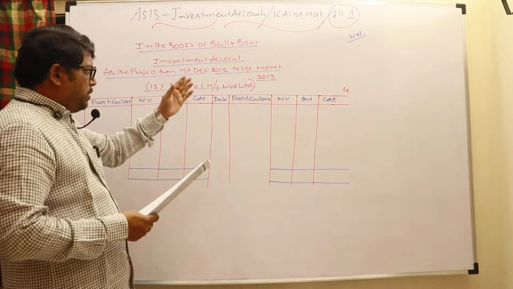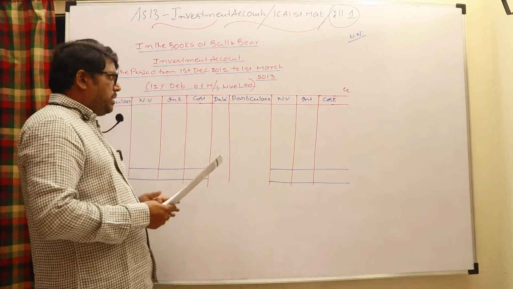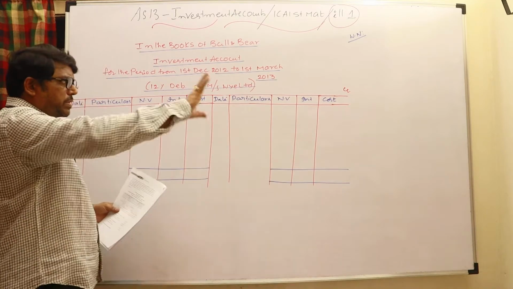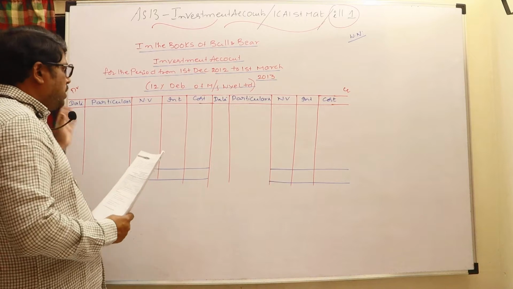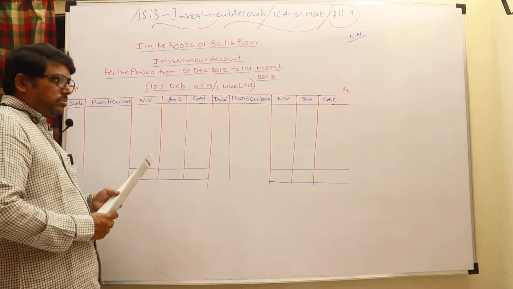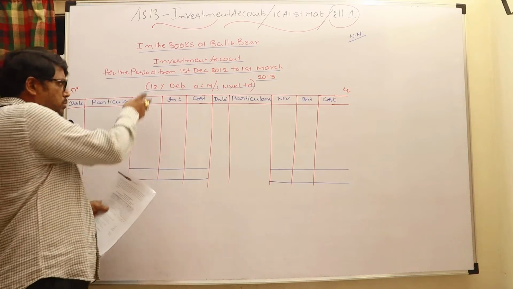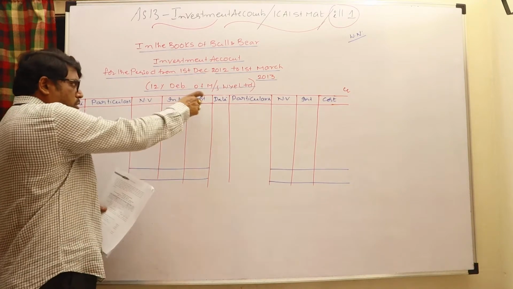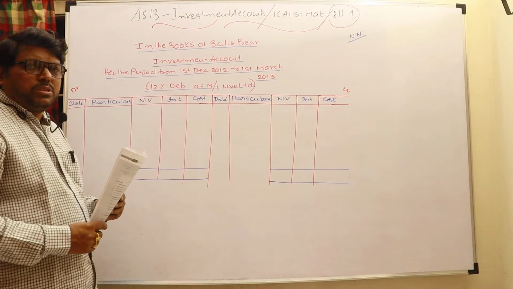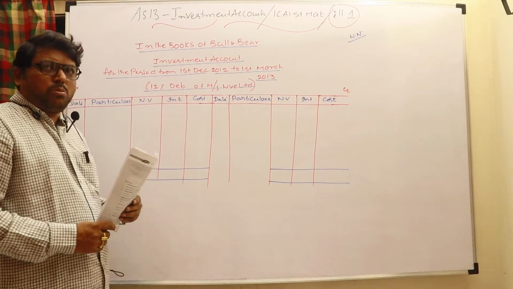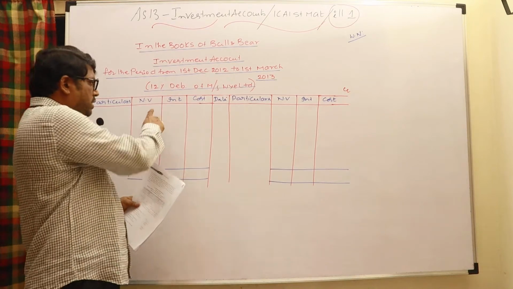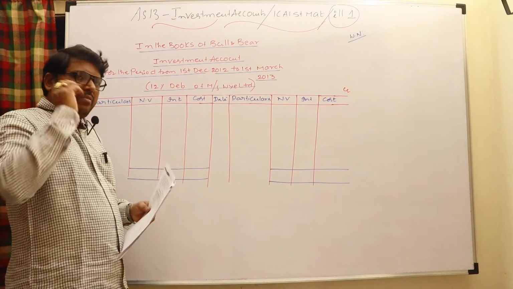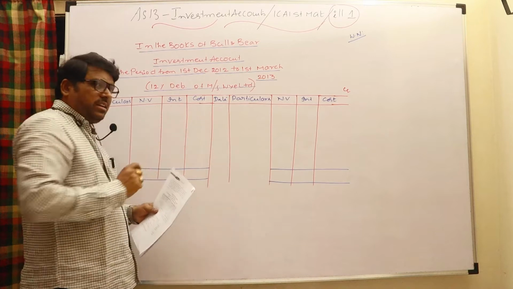So we are purchasing 12% debentures from Messrs. Y Limited. Particularly in the case of fixed income bearing securities, every time you may mention these columns: date, particulars, and amount, with two columns, nominal value and cost incurred. Nominal value means whenever you purchase any debentures or bonds, their face value is taken here. How much you paid towards the debenture, the cost incurred while purchasing, is recorded here.